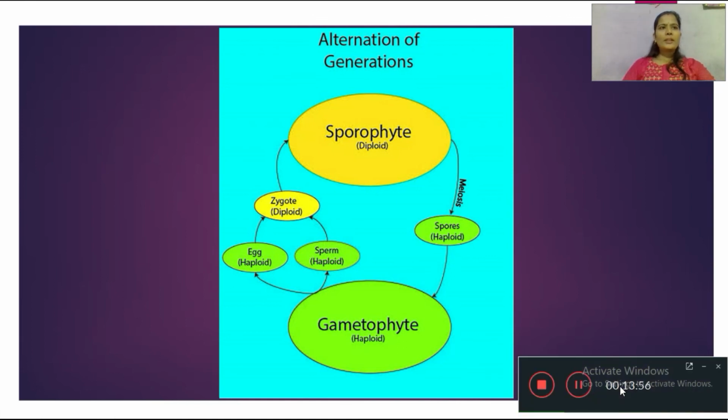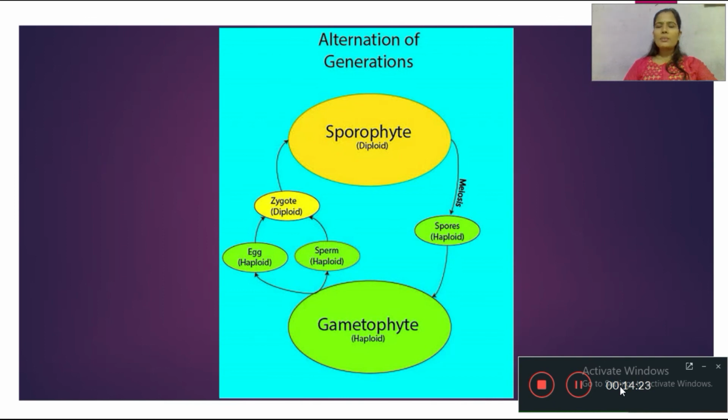There is great variation observed in the plant life cycle, since different plants exhibit different levels of complexity. Different generations dominate in different plants. In algae, there is a haplontic type of life cycle. In gymnosperm and angiosperm, there is a diplontic type of life cycle, and in pteridophytes and bryophytes, there is a haplodiplontic life cycle.